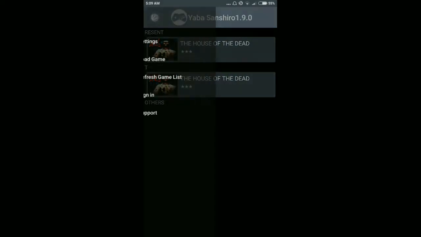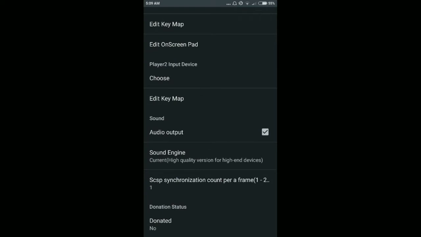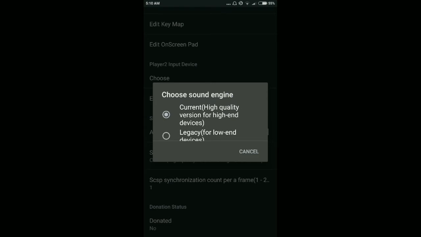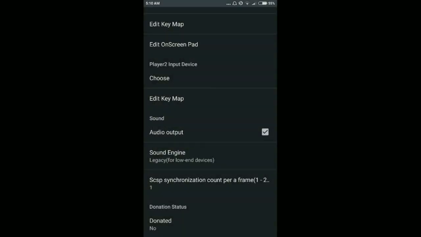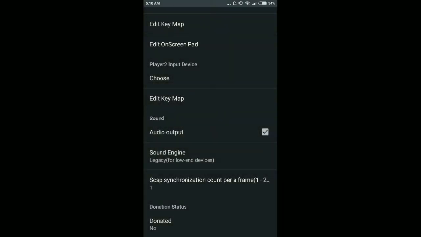Now tap the three dots, go to settings and scroll down, and here you can see the sound engine. Now click here, and as you can see, the current option is high quality version for high-end devices and legacy for low-end devices. Now tap here and select the second one. As you can see, select the second one and now go back in your game.